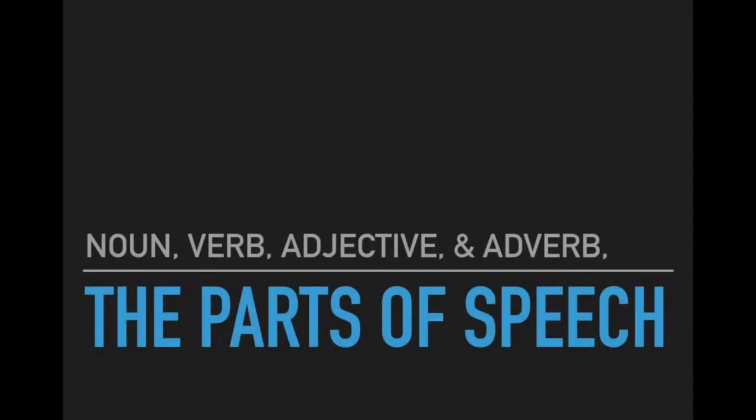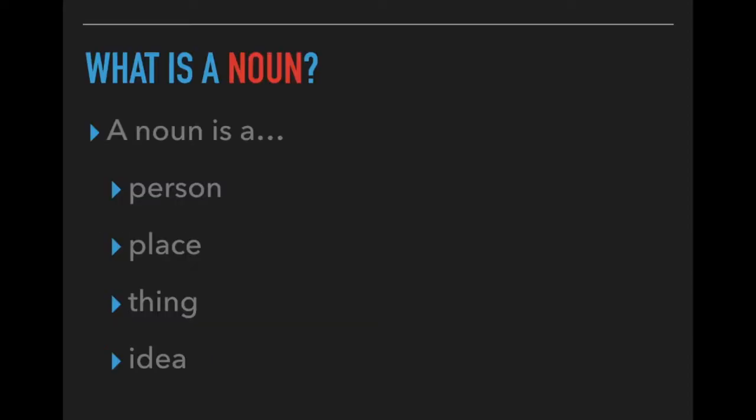Okay, today we're going to be learning about the different parts of speech, focusing on the noun, verb, adjective, and adverb. We're going to start with the noun. So first off, what is a noun? Well, a noun can be one of four things. It can be a person, a place, a thing, or an idea.